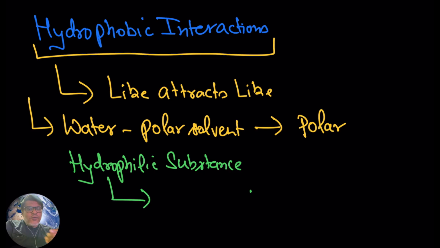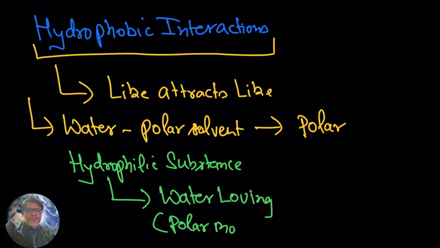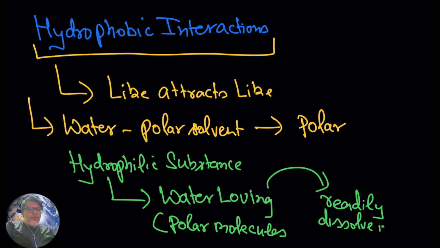And what are these hydrophilic substances? Hydrophilic substances are water loving, and they are polar molecules. Polar molecules get dissolved in polar water, so these hydrophilic substances readily get dissolved in water. Now if you see the case of sodium chloride, I have told you that in sodium chloride you have an ionic bond.